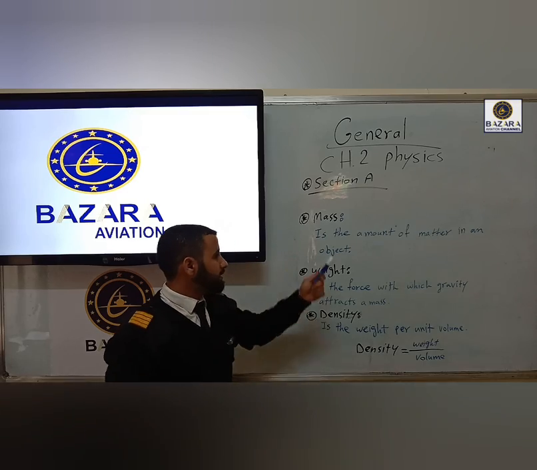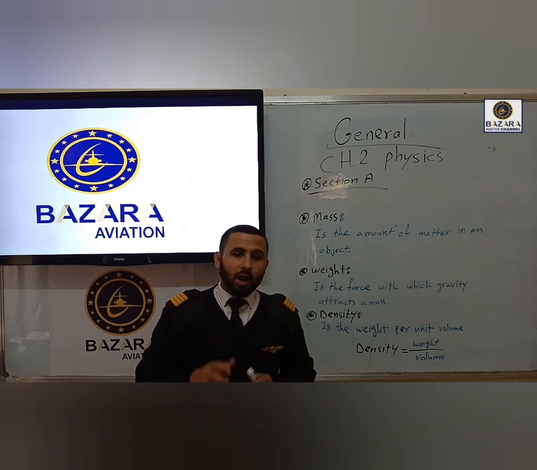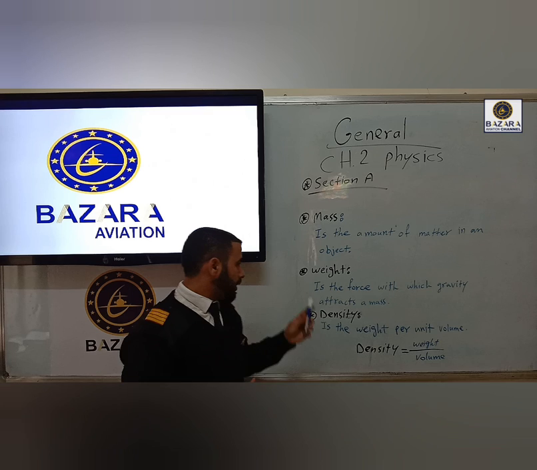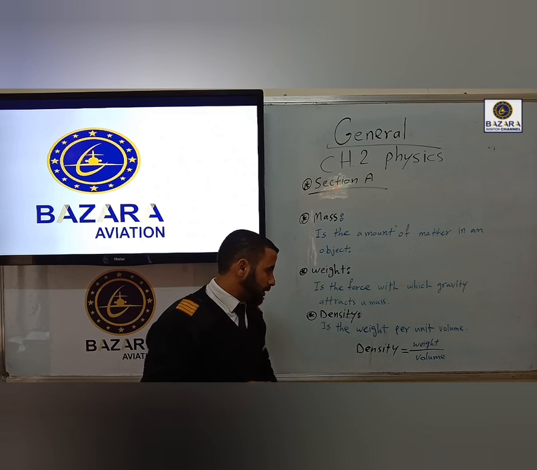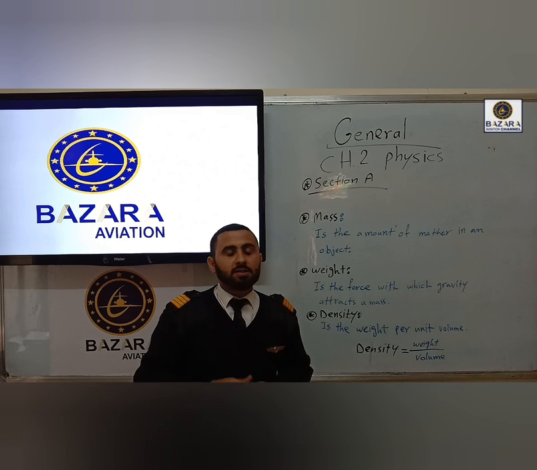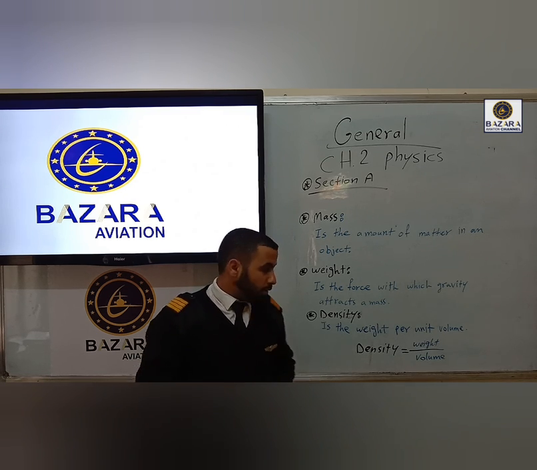Mass. The mass is the amount of matter in an object. By the same token, how many atoms are in an object? Weight is the force by which gravity attracts a mass. In other words, it is the mutual pull of gravity acting on a mass.